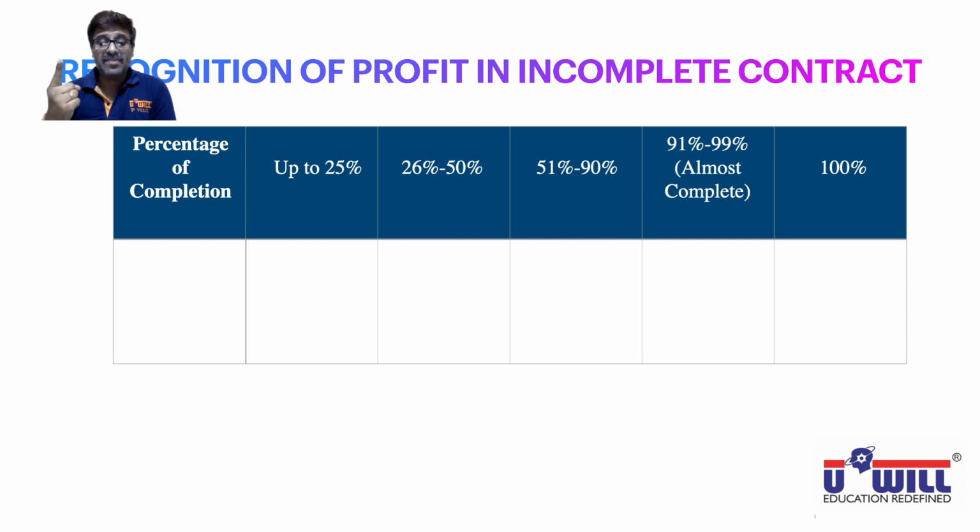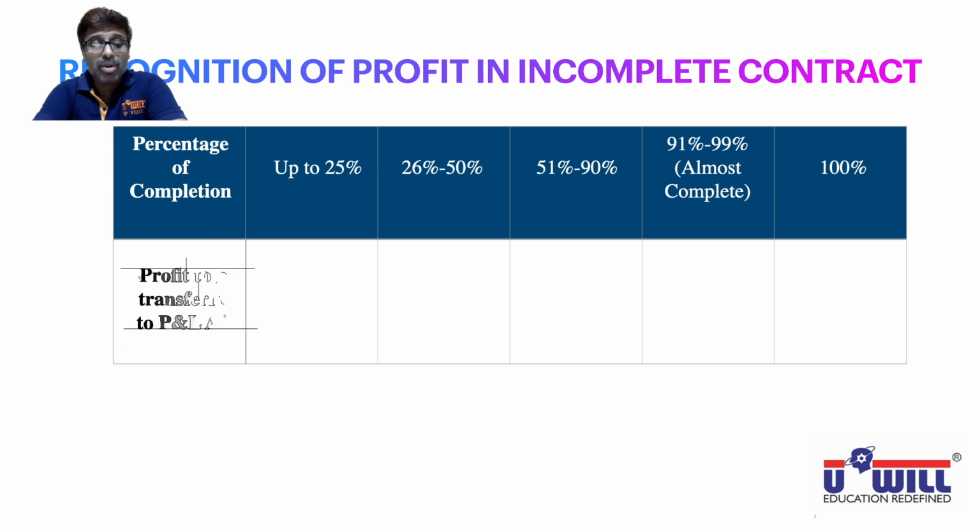25 means up to 25%, 50 means 26 to 50%, 90 means 51 to 90%, and the last is what? 91 to 99. Not 91 to 100, because 100 means the contract is complete. So in an incomplete contract, what will be the last stage? 91 to 99%. Now, what amount of profit is recognized and transferred to the P&L account?